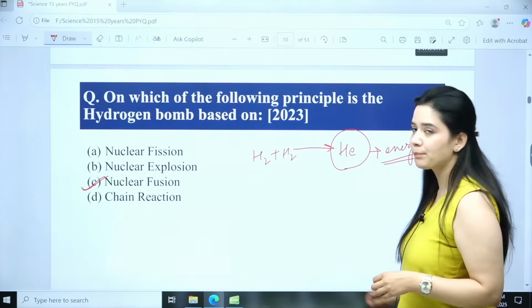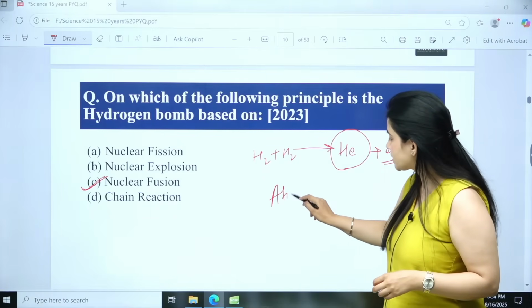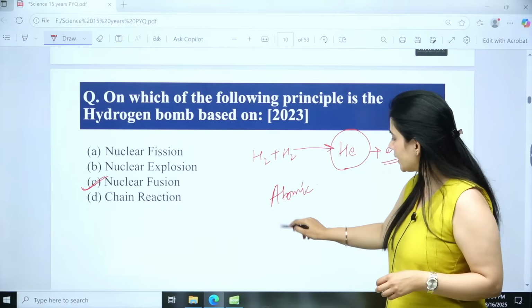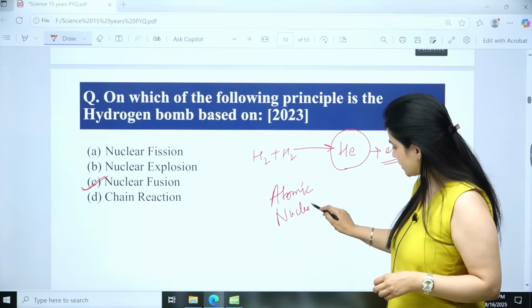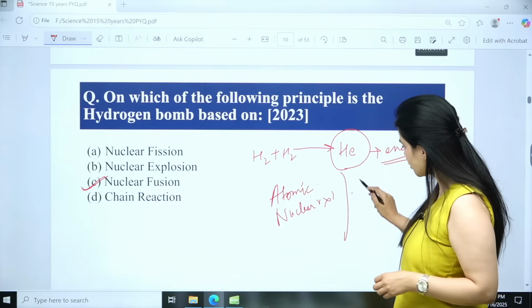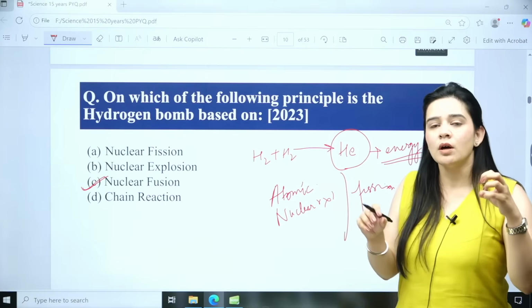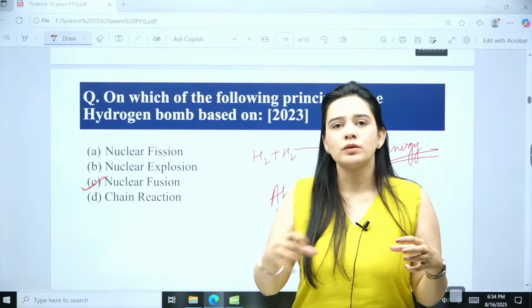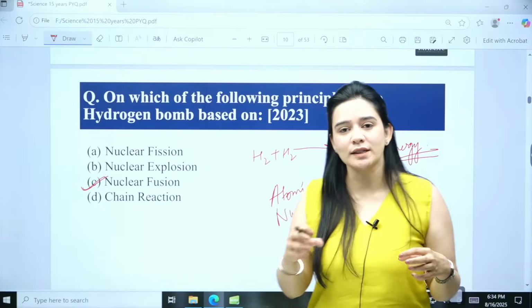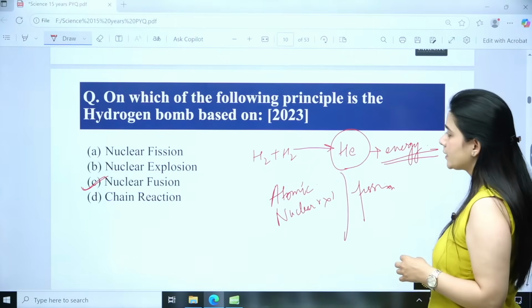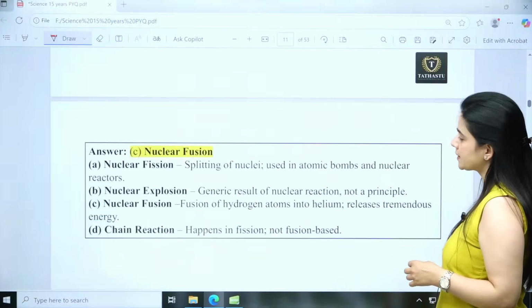Fission reaction happens in the atomic bombs and the nuclear reactors. तो वहां पर क्या होता है? Fission, where we have splitting of the bigger nucleus into a number of smaller particles, and with that a lot of energy is released.